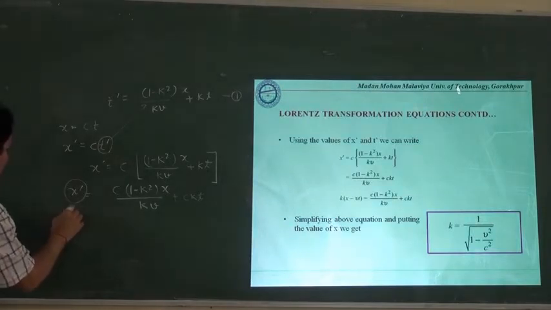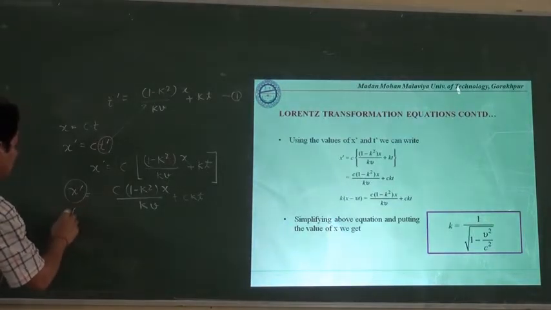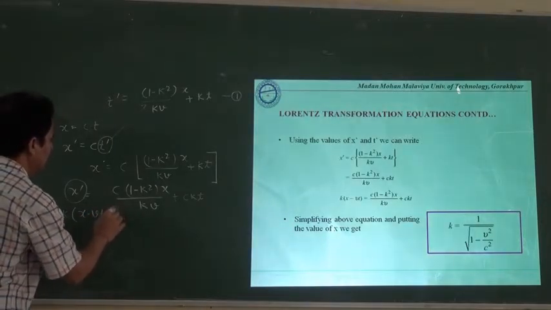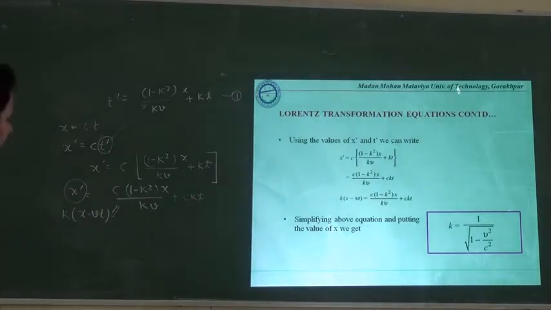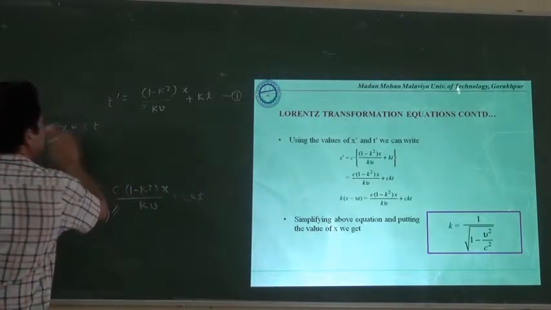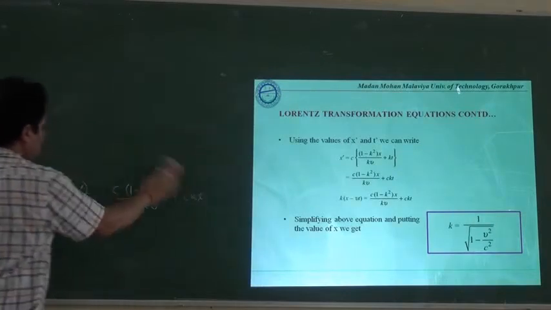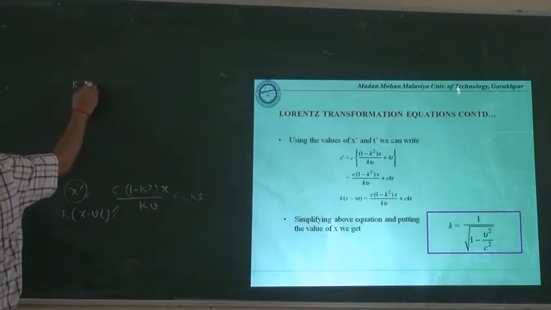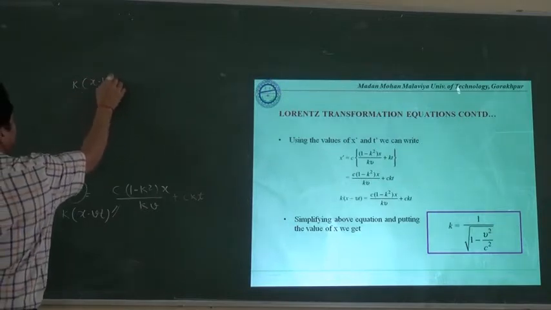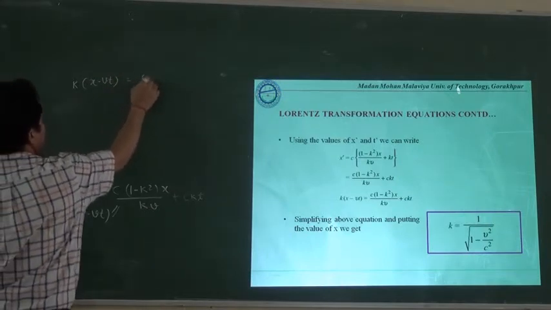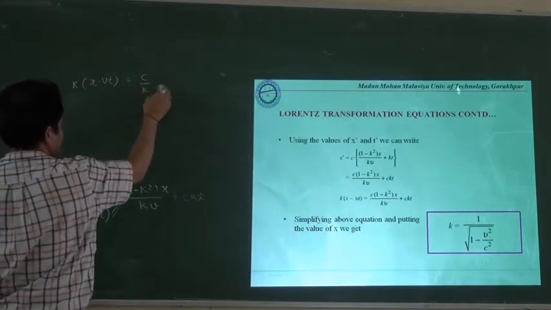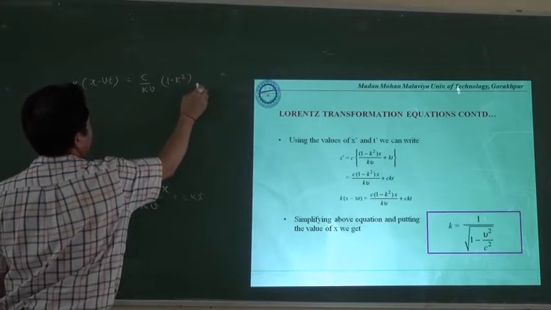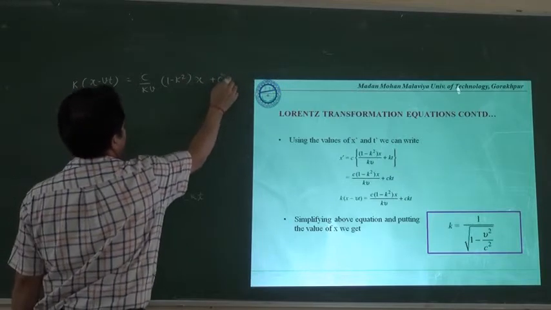We have already written x dash is equal to k times x minus vt, and the right hand side will be as we have written there. So k times x minus vt is equal to c upon k into v, 1 minus k square into x, plus ckt.